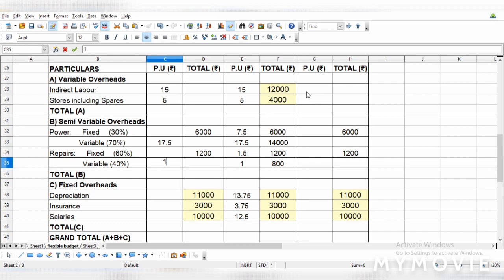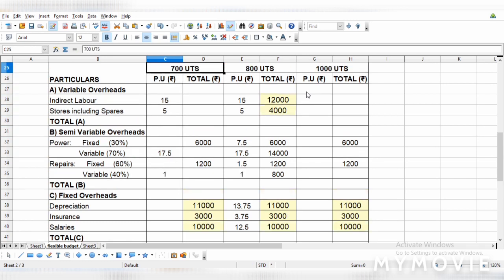Okay, and likewise for 1000 units also it is not going to get changed. The per unit cost of variable cost will not change. Okay, only the total will vary according to the volume of production. Therefore, write the same per unit cost for the other capacities also.